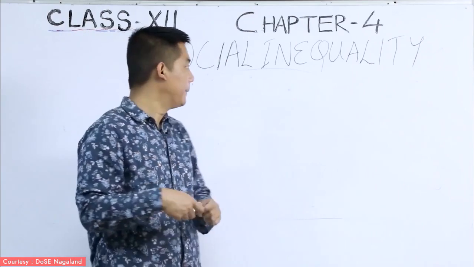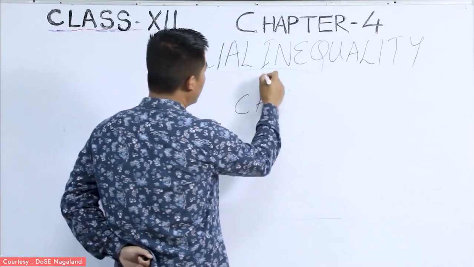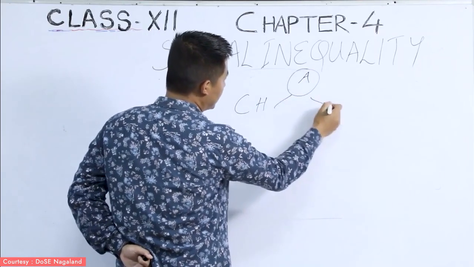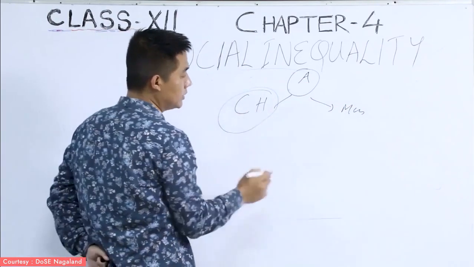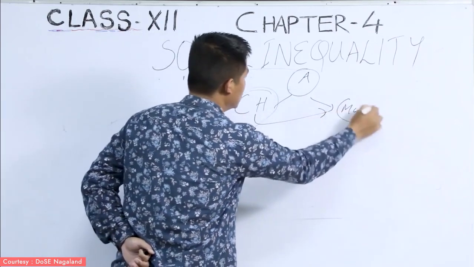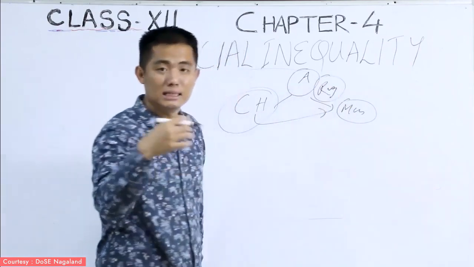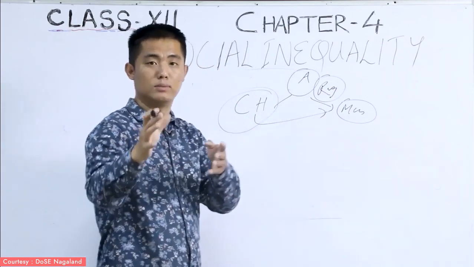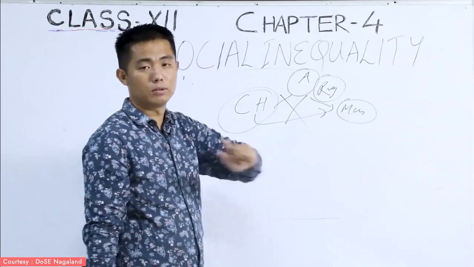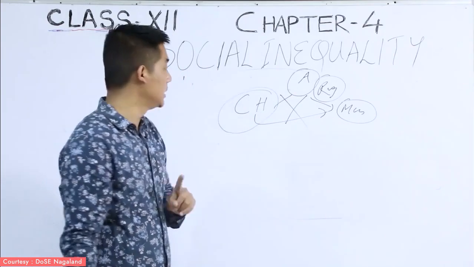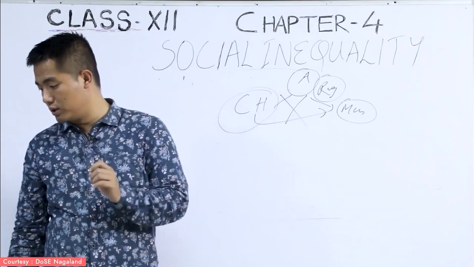For example, in a particular place, a religion, for example, the Christians, are more in number in town A, and the minority are the Muslims. Now, what does the constitution do here? The constitution does not allow the Christians to force the Muslims to practice the religious practices of Christians. The government does not allow a Christian forcing a Muslim to practice the rituals. It does not allow doing that. That is what it means here. So that is the first provision which has been given through our constitution.